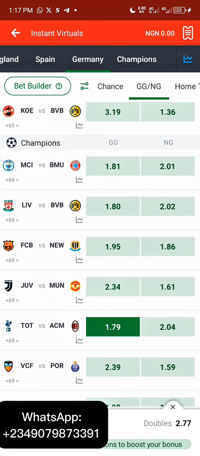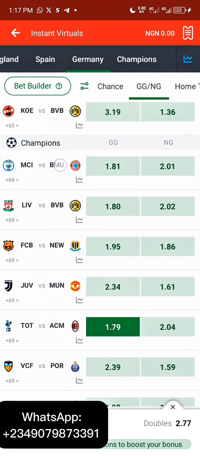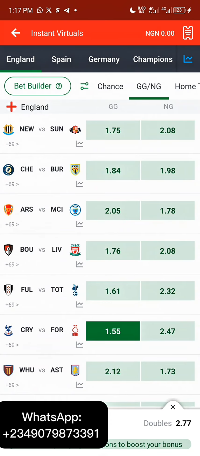So now we've selected these odds. What is the next criteria we're going to be looking at? We're going over to the statistics section. This statistics section is the first place we're going to look. So we'll start with the England section. Let's switch it back to the Google section, then go over to the England section. Now this is the England section.